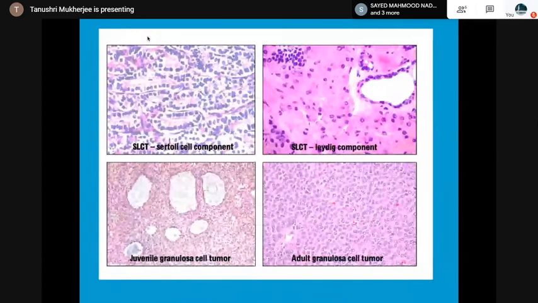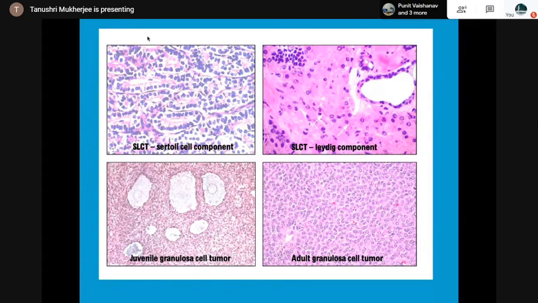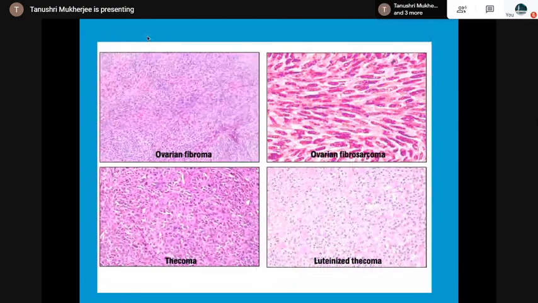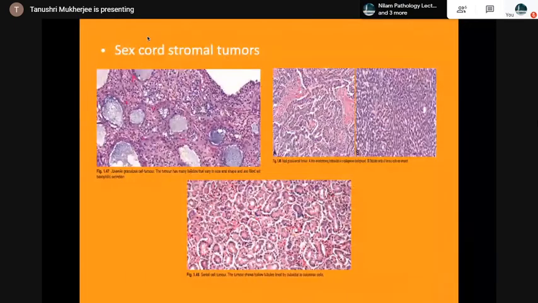This is a Sertoli cell component, Leydig component, juvenile granulosa, and an adult granulosa cell tumor. In a Sertoli Leydig cell tumor, you see the Sertoli cell component and a Leydig cell component. Ovarian fibroma, ovarian fibrosarcoma, then theca, thecoma, and luteinized thecoma. This is a juvenile granulosa tumor.